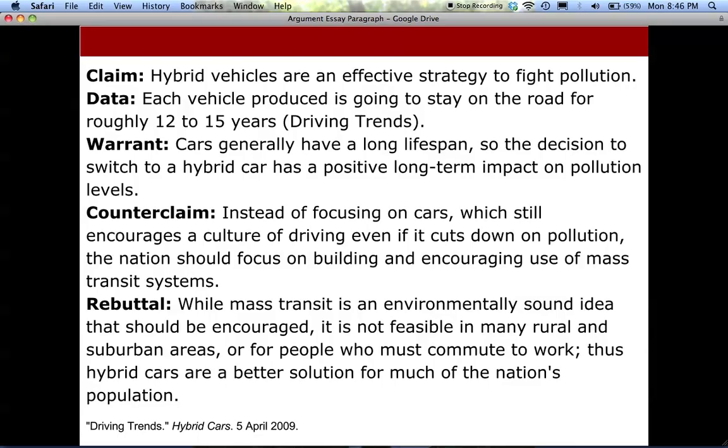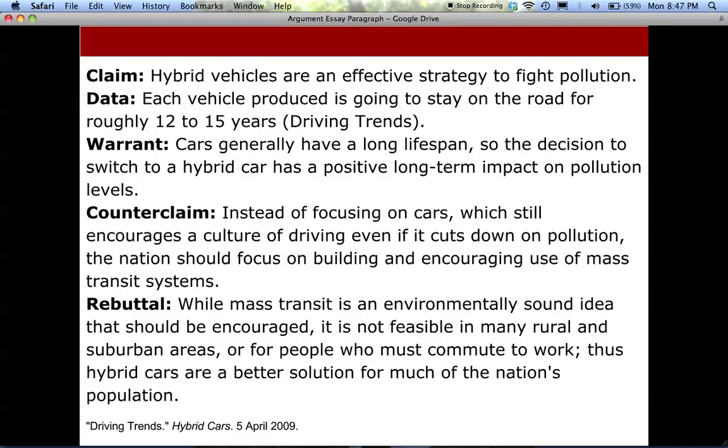In this example, it's clear that the debate is whether or not hybrid vehicles are a good strategy for fighting pollution. This particular writer is saying, yes, they are an effective strategy because, and here is the data, most cars are on the road for 12 to 15 years. So the car you choose to drive has a big impact over the space of that time on the total air pollution produced. The warrant explains that because cars have this long lifespan, the decision to switch has a long-term positive impact.